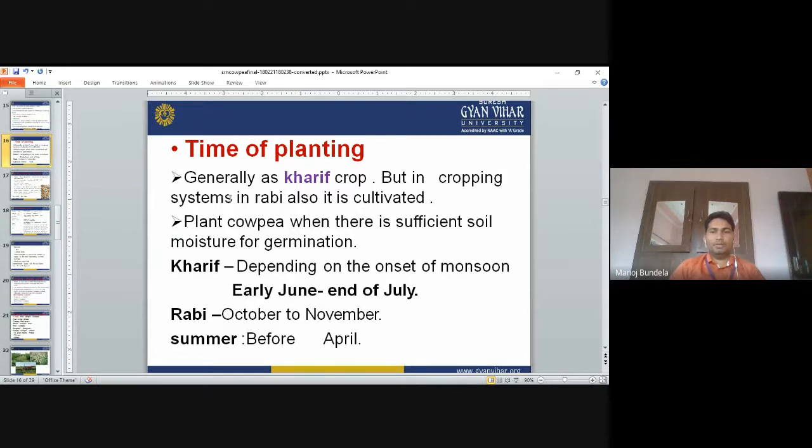In Kharif, depending on the onset of monsoon, early June to end of July. In the Rabi season, the time of sowing is October to November. In summer season, before April, we will go for sowing.